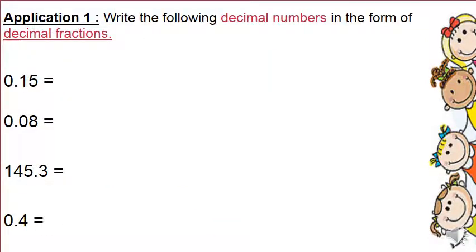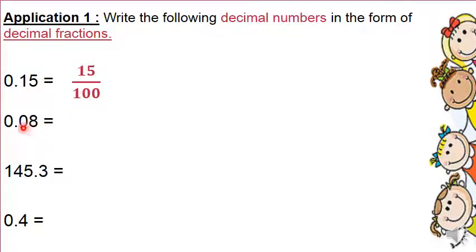Let's make an application. Write the following decimal numbers in the form of decimal fractions. First step, look at the decimal number. Second step, remove the decimal point and the zero. This will be an unnecessary zero to the left. So it will be 15, we put 2 zeros, so 15/100. Or we can think about it in another way. Let's read it. It's 15/100. So directly you can write it as 15/100.